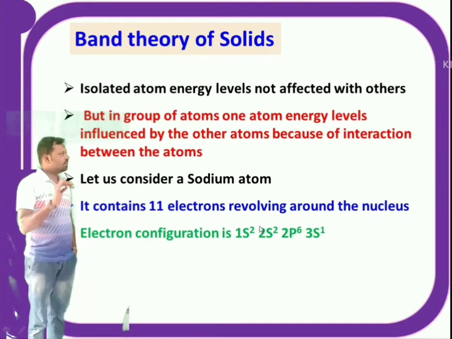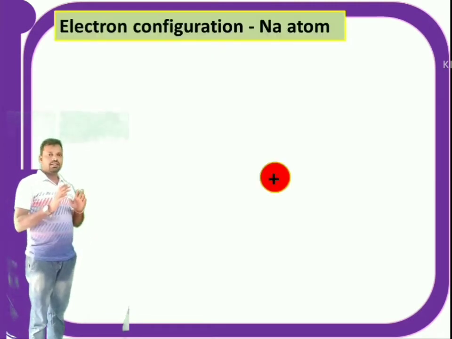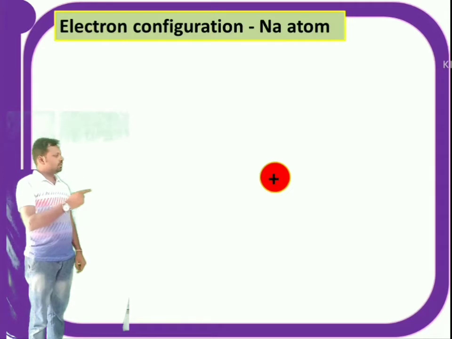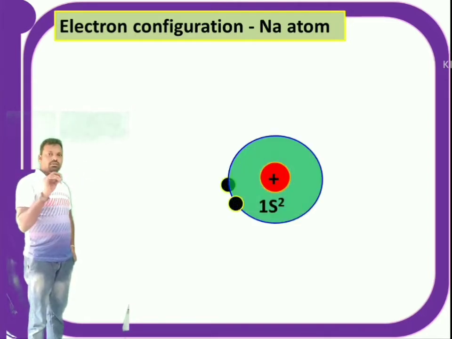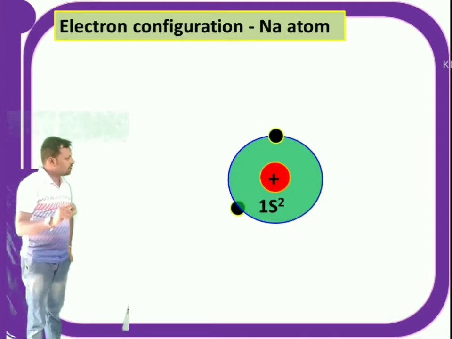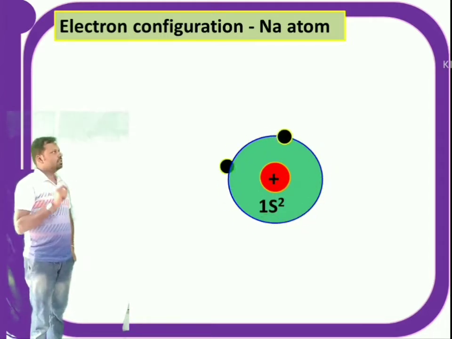If you look at the orbital configuration, see here, this is the nucleus of the sodium atom which contains 11 protons and 11 neutrons. Around this nucleus there is a first orbital, that is the 1s orbital, which has 2 electrons, 1s2. These 2 electrons revolve around the nucleus in a circular orbit.